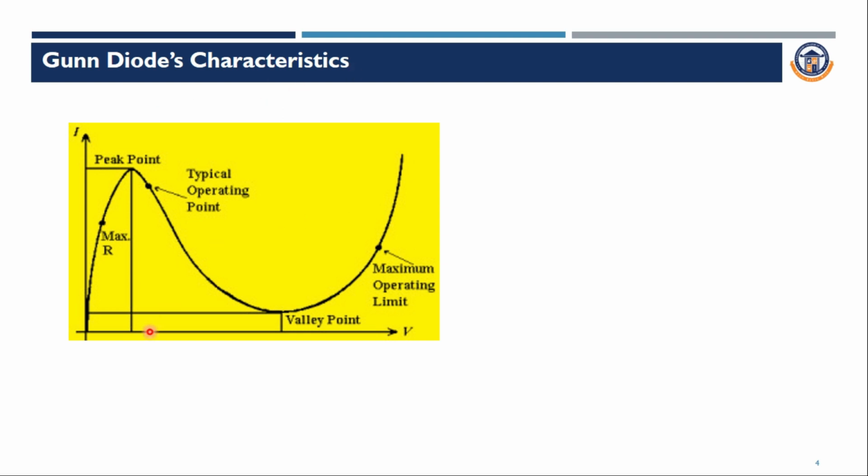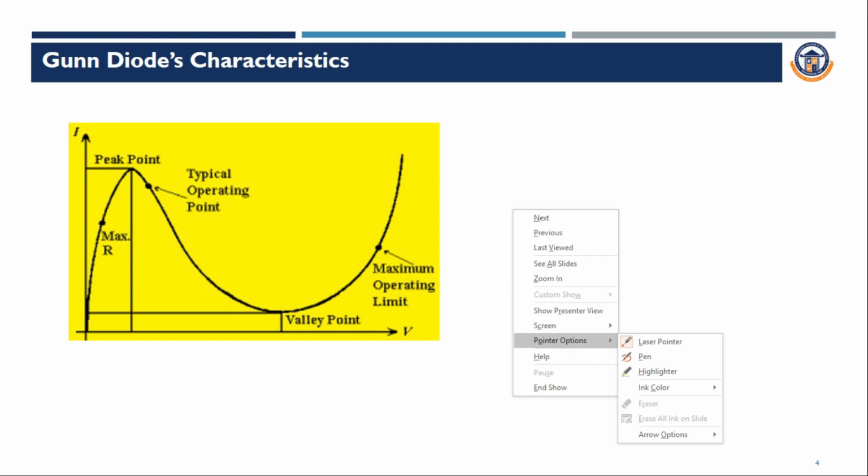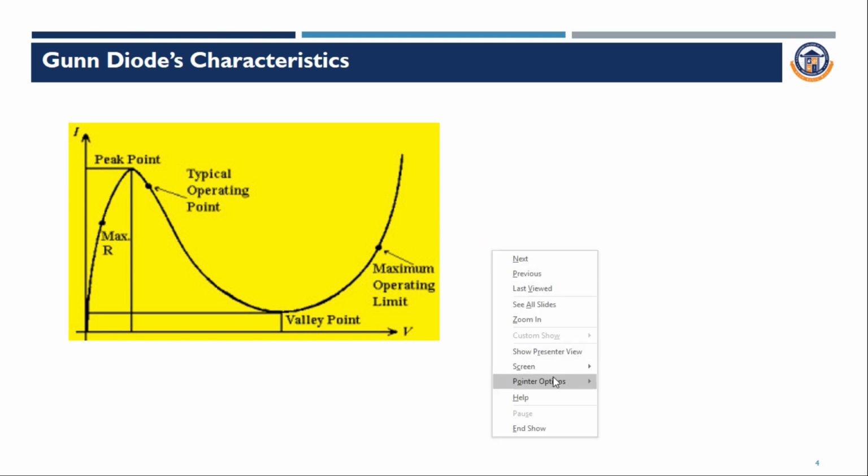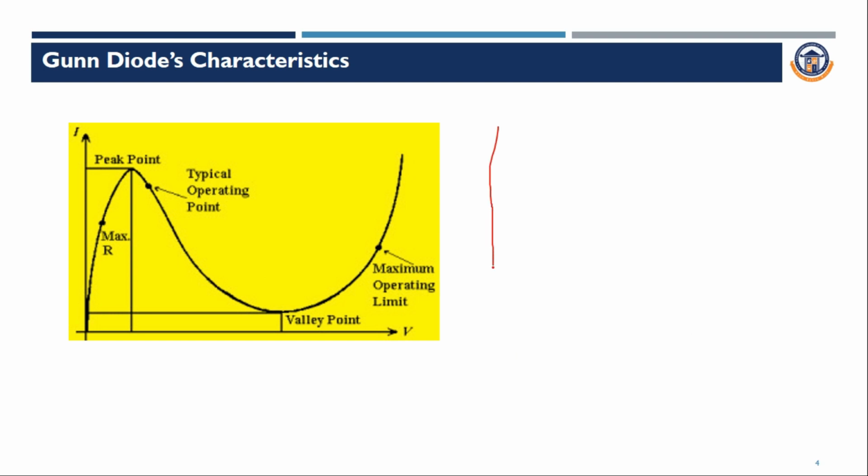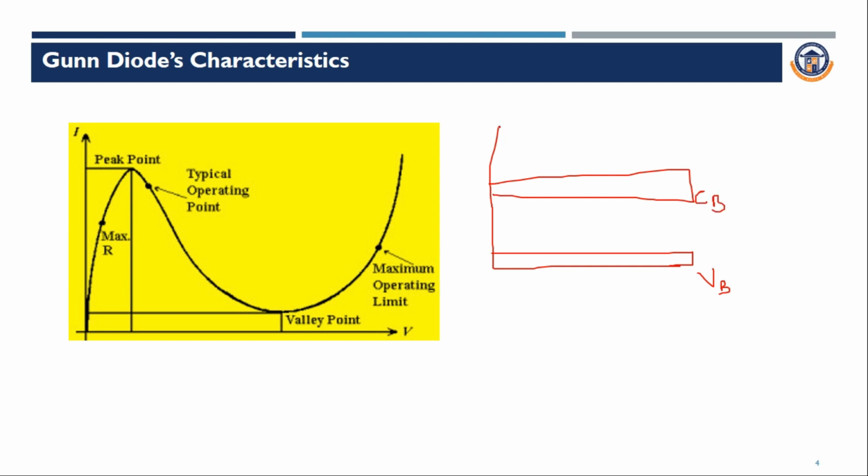So this is the VI characteristics of Gunn diode. As we have already seen, there are three energy bands. One is the valence band, another one is the conduction band, and another one is the higher energy band.